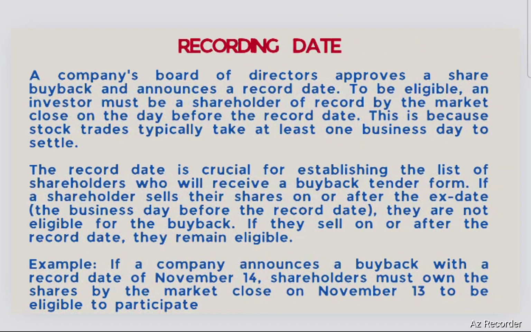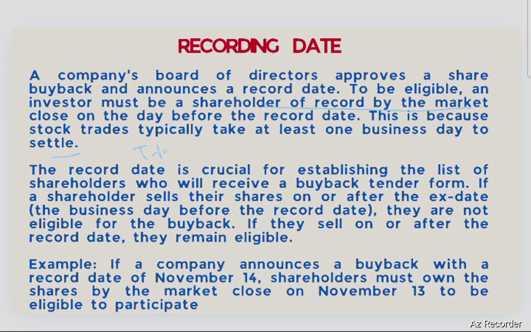Now there is a record date concept in the buyback. So what is the record date? Let's discuss this part. A company's board of directors approves a share buyback and announces a record date. To be eligible, an investor must be a shareholder of record by the market close on the day before the record date. This is because stock trades typically take at least one business day to settle.